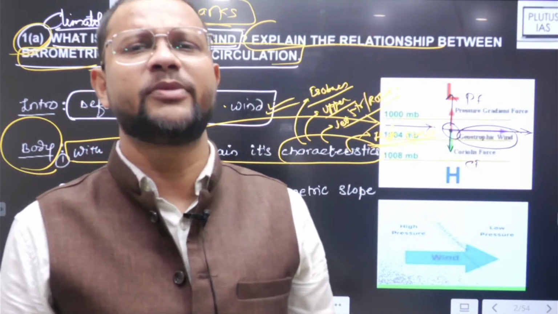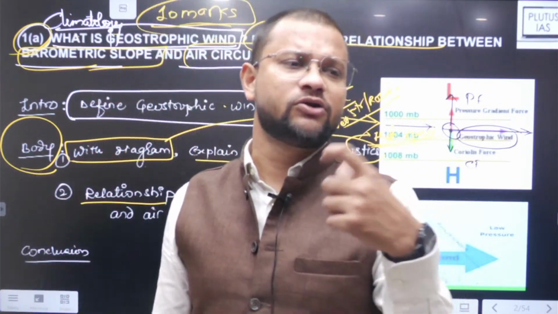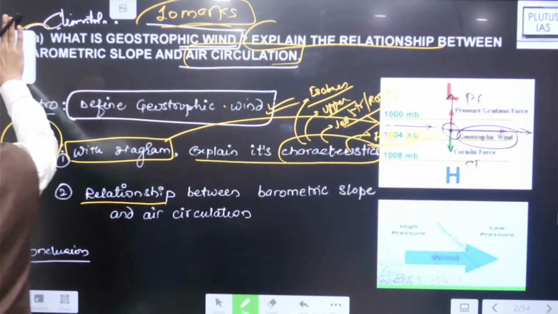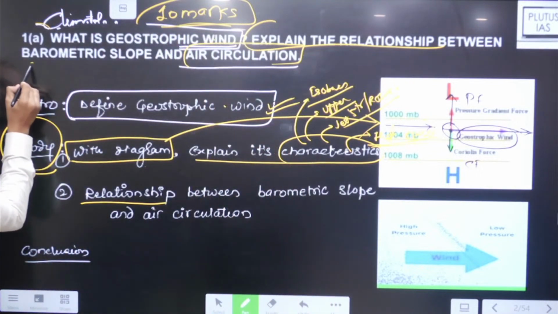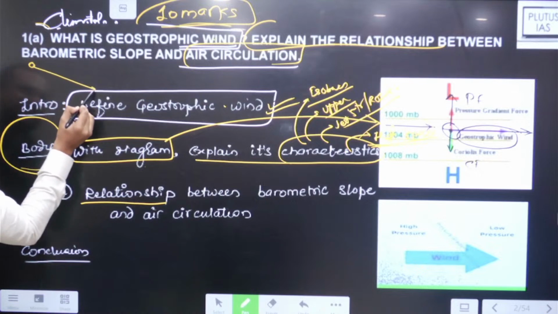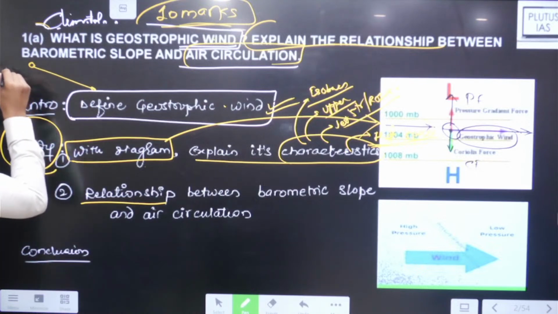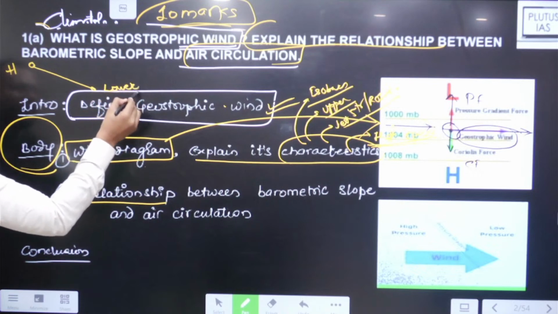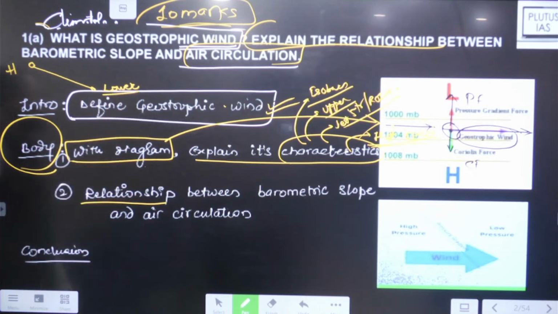बैरोमेट्रिक स्लोप, देखो बैरोमीटर क्या होता है? बैरोमीटर इज सिंपली द यूनिट टू मेजर प्रेशर. अब बैरोमेट्रिक स्लोप मतलब क्या होगा? See, slope is something like in this particular way, usually having high value to low value, rich to poor, high temperature to low temperature. So that is what a temperature slope, right?